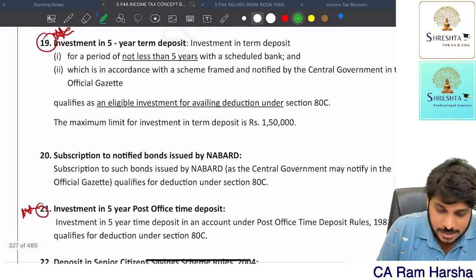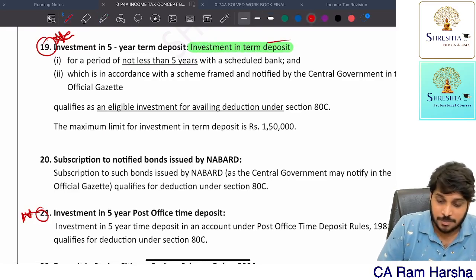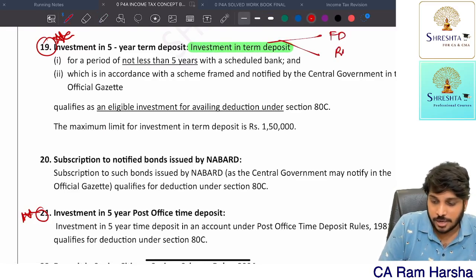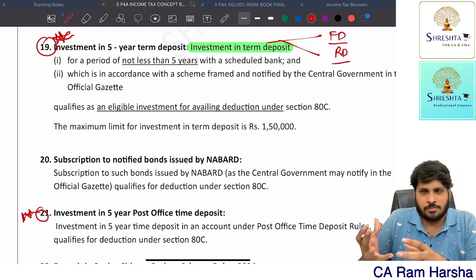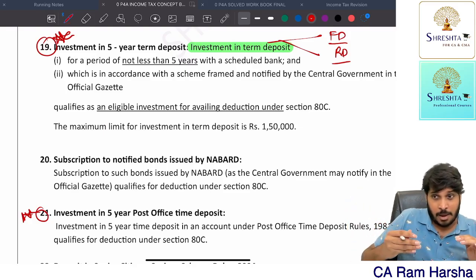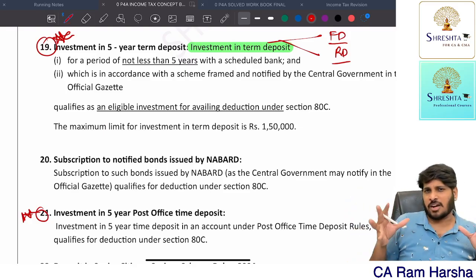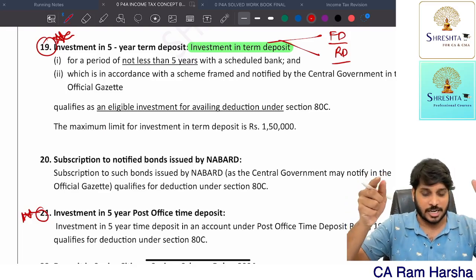Now, suppose in a bank I deposited in a term deposit. Term deposit means what? Fixed deposit or recurring deposit. This is called a term deposit or time deposit. Both are for a fixed tenure, where you may pay monthly, recurring, or you may pay one time. But you are depositing with the bank for a fixed tenure. That's called term deposit or time deposit.